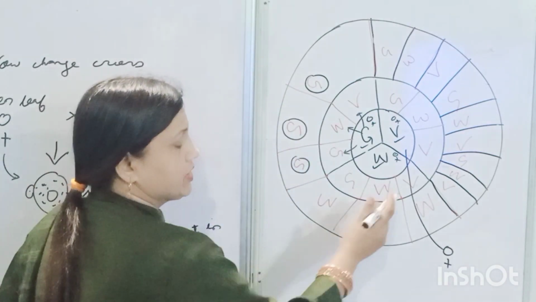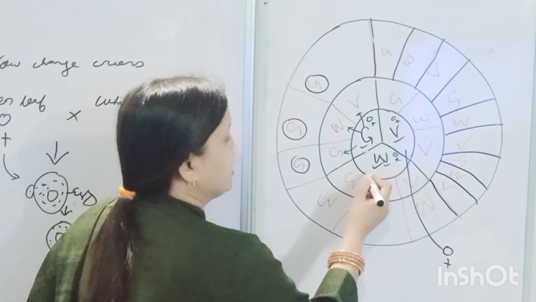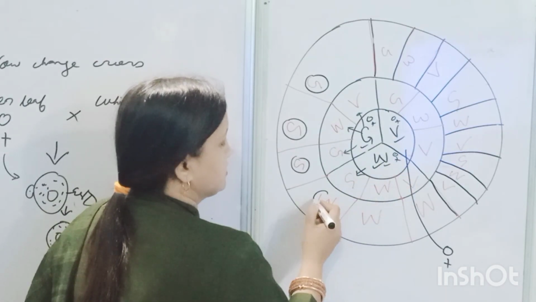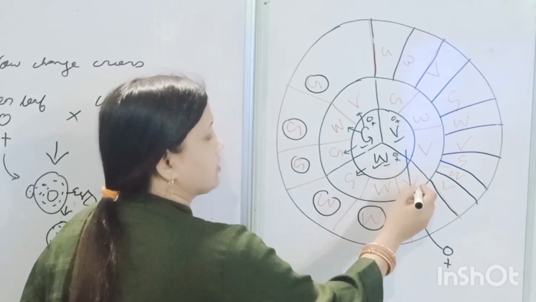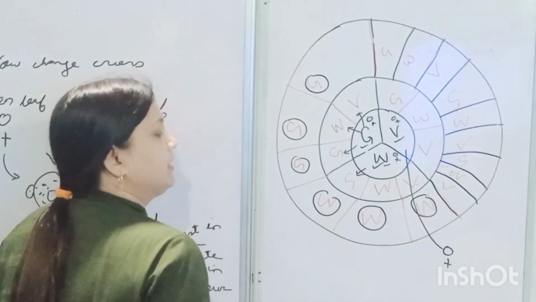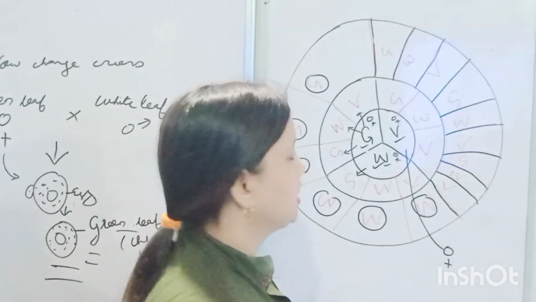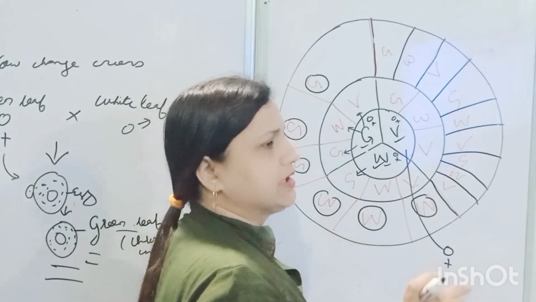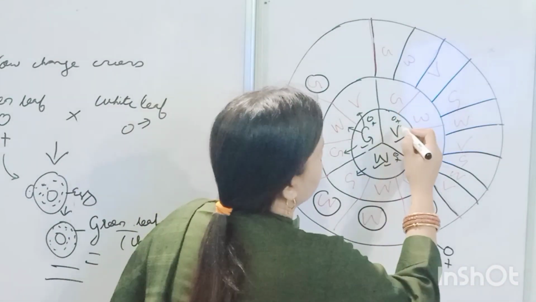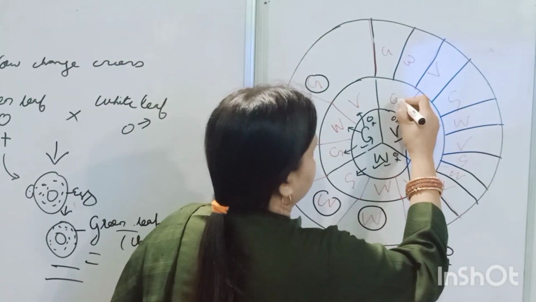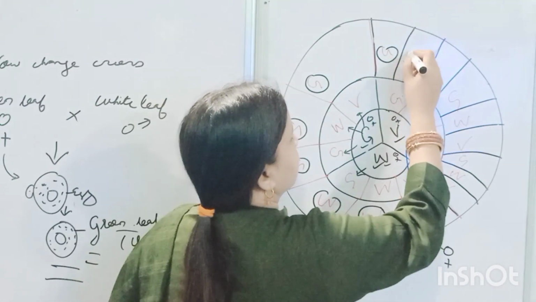In this case, we are seeing it has a female with white leaf. When the female with white leaf is crossed with this green one, it gives white. Here also it gives white. When white is crossed with white, or crossed with variegated, it is coming white. But in the case of variegated, we know variegated has patches of both white and green. So here we will see when the variegated is crossed with the green, it comes green also. It comes white also.